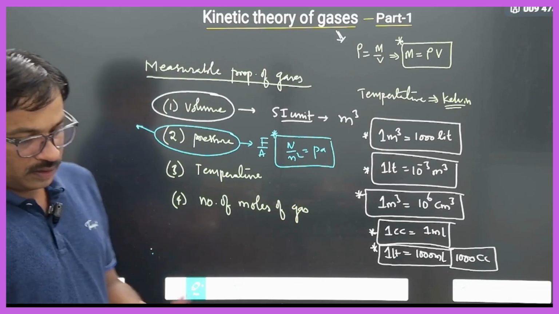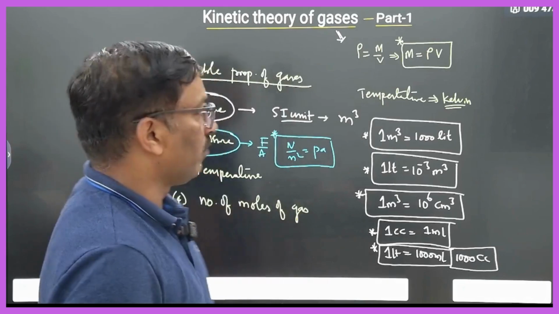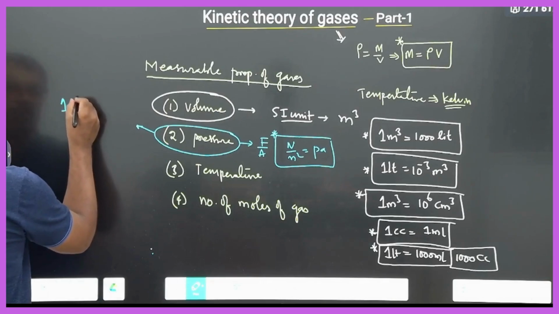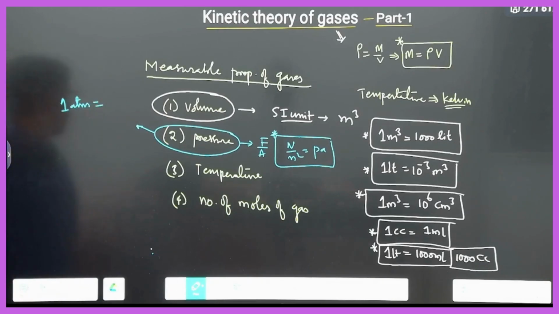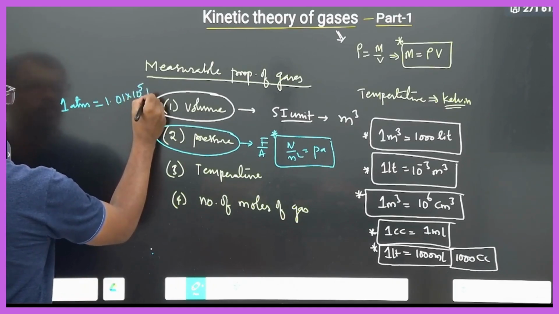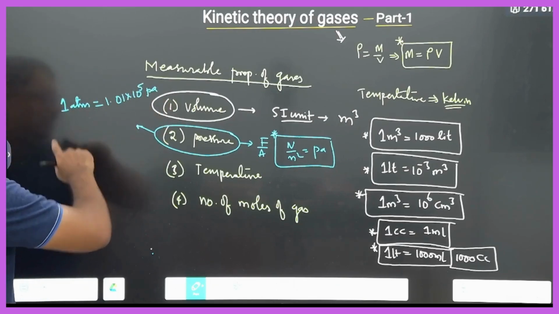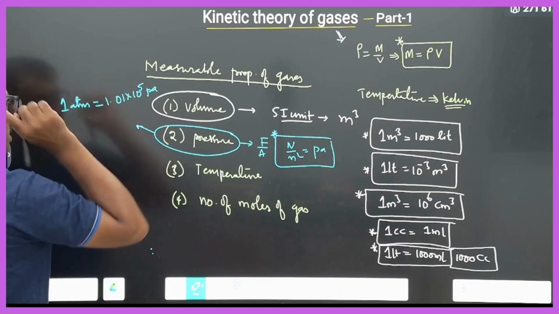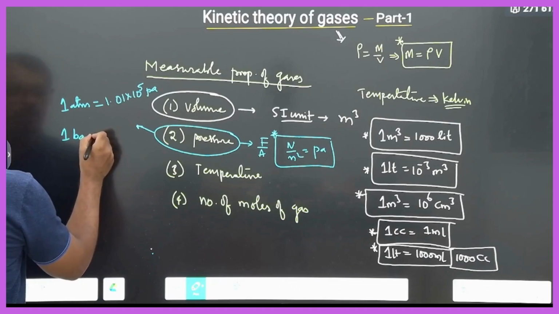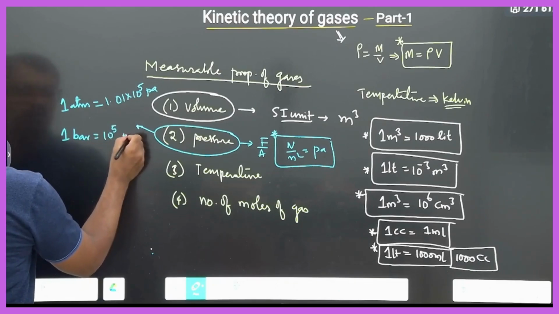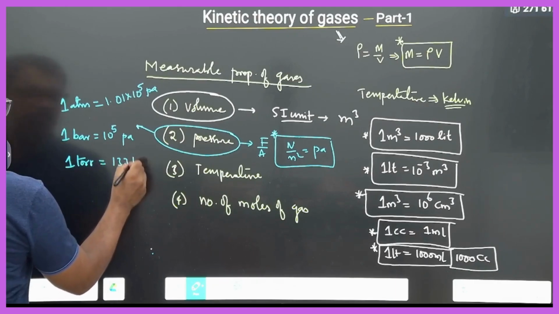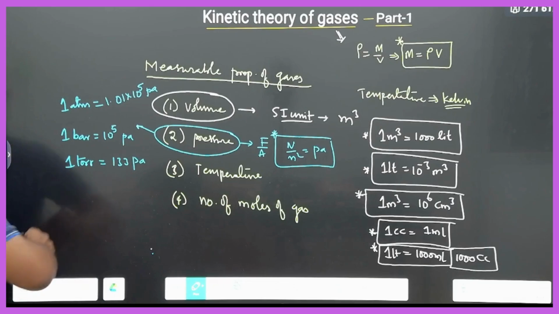But pressure exerted by a gas is measured in many different units. 1 atmospheric pressure is 1.01 into 10 to the power of 5 Pascal. If atmospheric pressure is given, don't use it, always stick to the SI unit. There is one more unit, 1 bar, which is equal to 10 to the power of 5 Pascal. Then 1 torr is 133 Pascal.